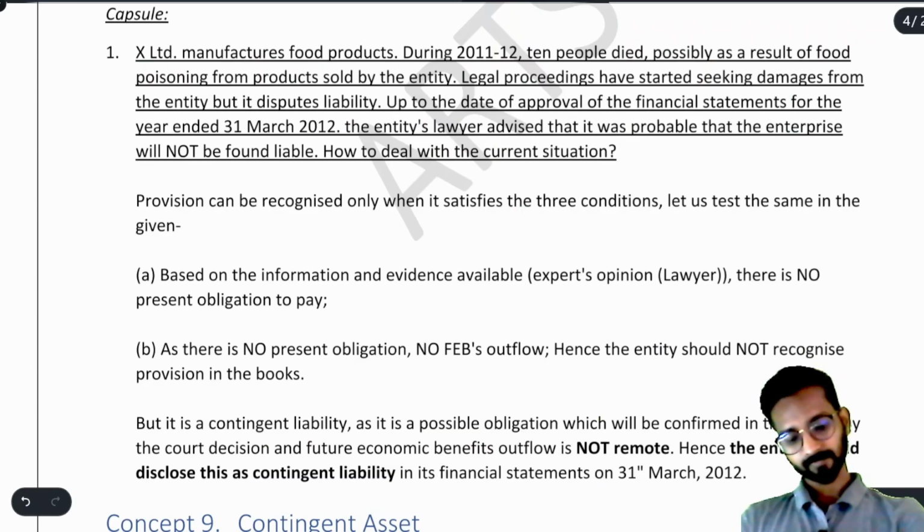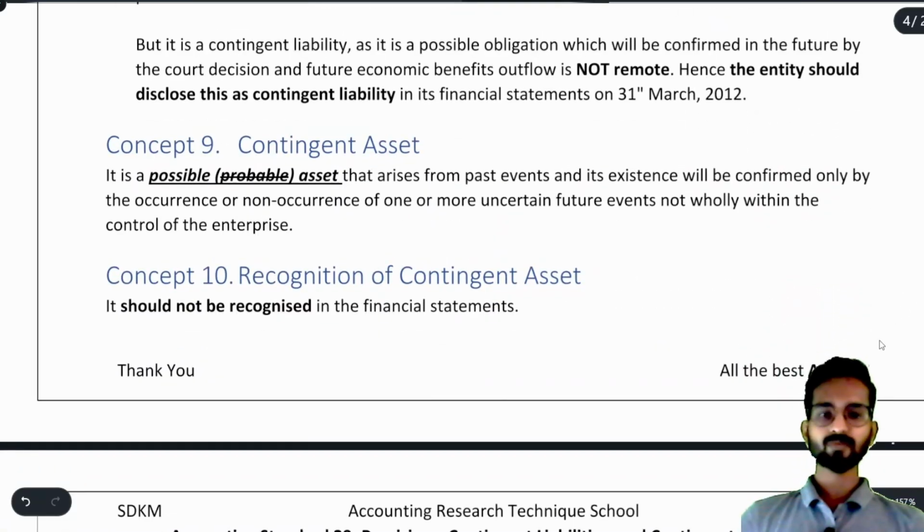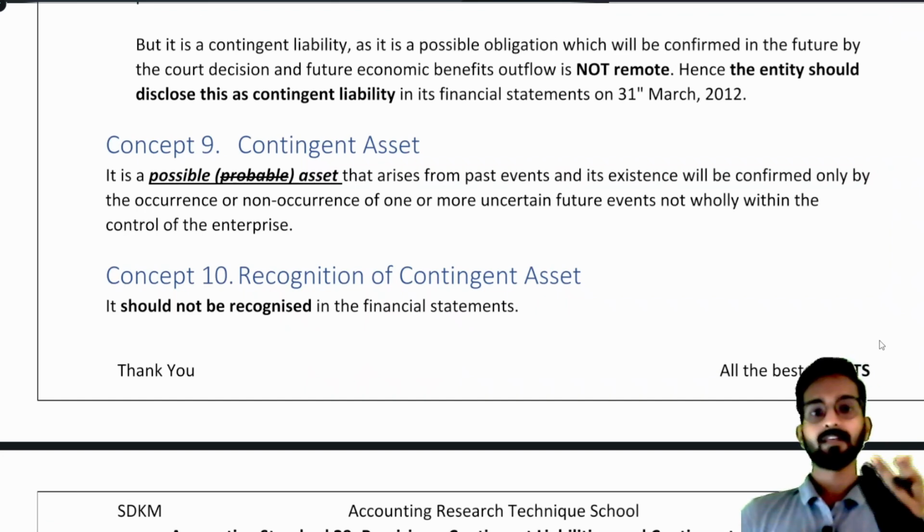After this, what is a contingent asset? See, contingent liability means what? It might be that I have to pay some money, that there may be some liability for me in the future. Okay, there are less chances, you can say there are less than 50% chances that there might be some liability for me. Accordingly, there are less than 50% chances that there might be some benefit for me in the future.